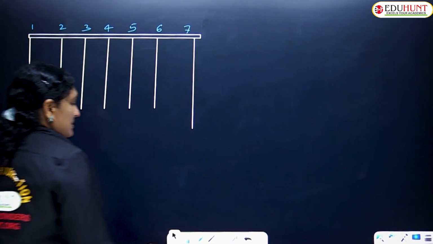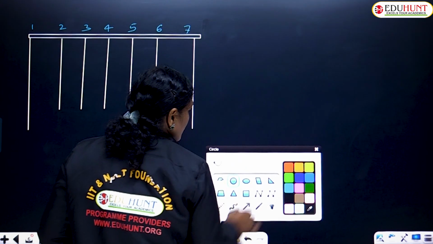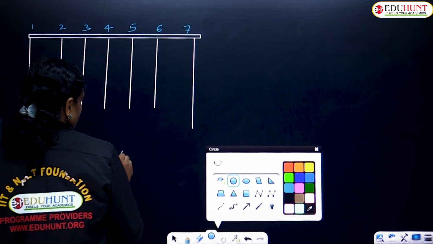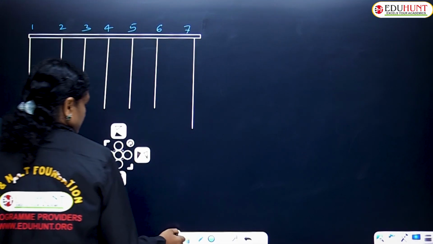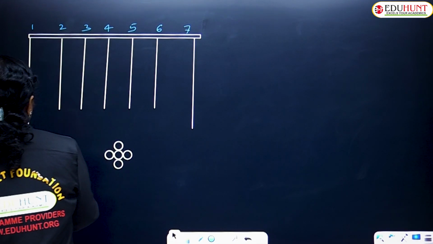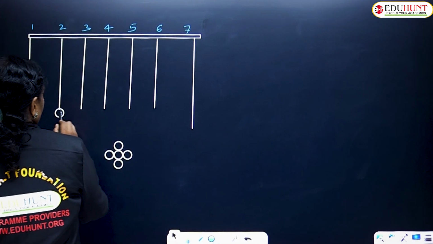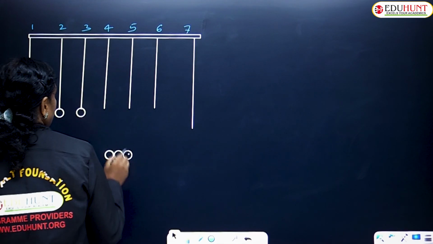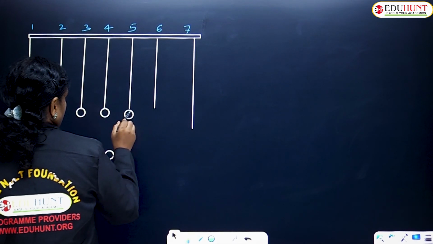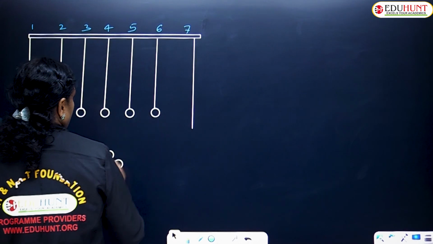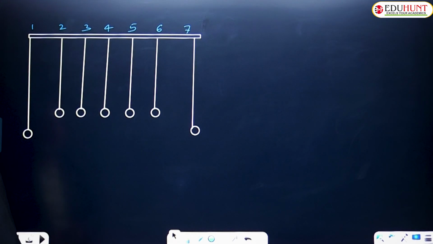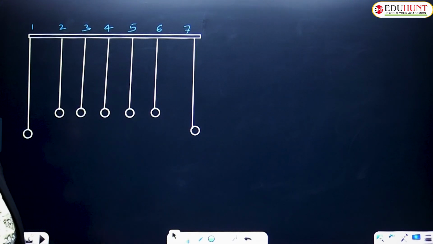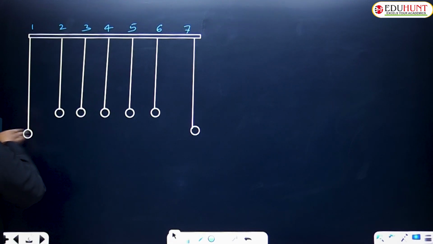Now what we do is, let us suspend some pendulum bobs for all the cases. These are the pendulum bobs that we are suspending for all the strings that were hung. Now let us start vibrating one pendulum in the plane of paper. In the plane of paper means something like this.